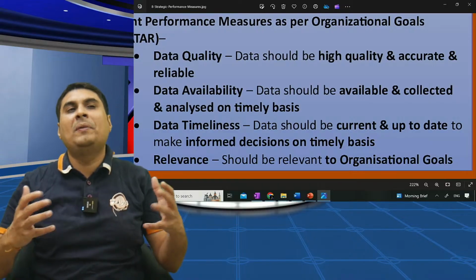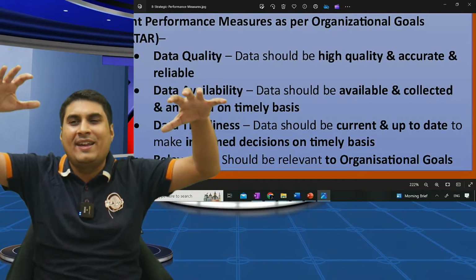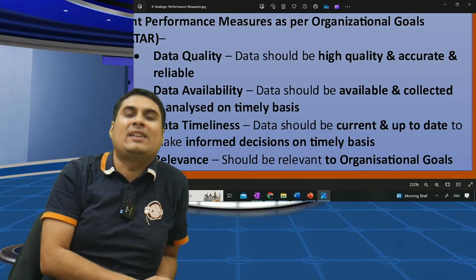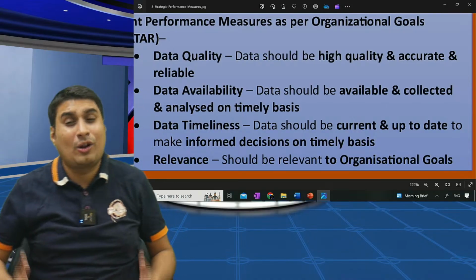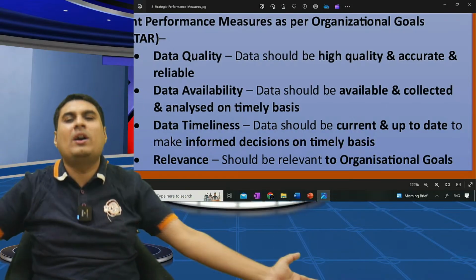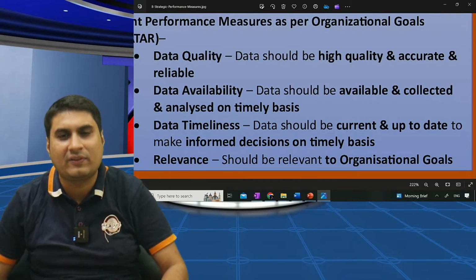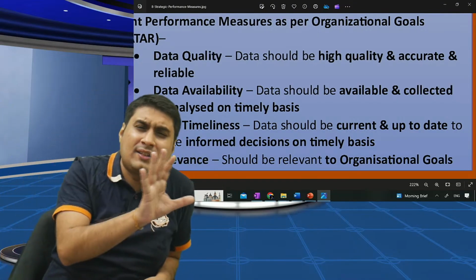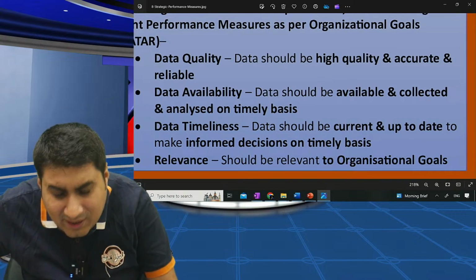Example, our goal is we are a growing company. Then keep SPM as financial things, because you want more money. You are growing. After a certain age, you can do environmental, employee and customer satisfaction and all. Customer satisfaction, of course, is required. So it should be relevant to your goal.